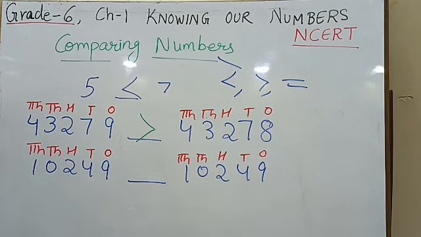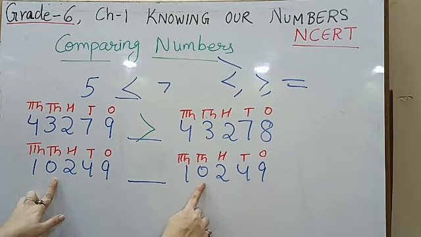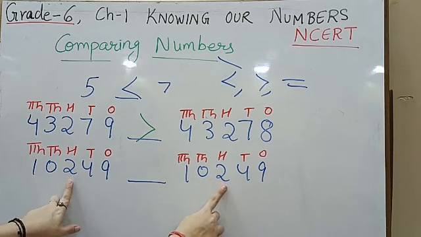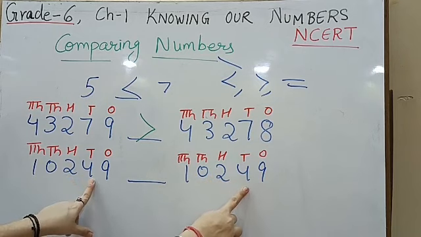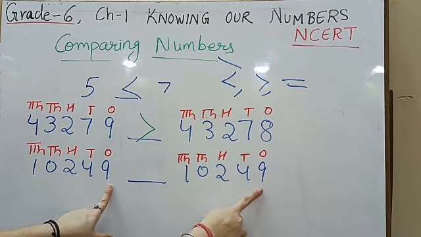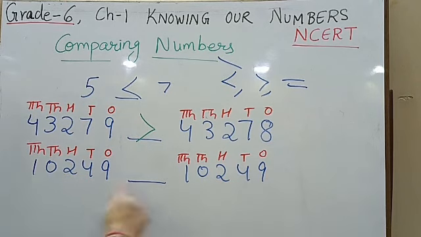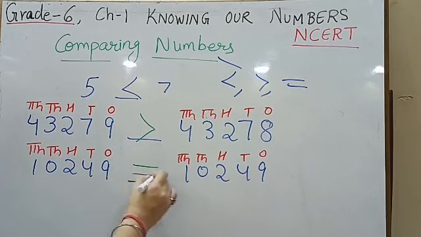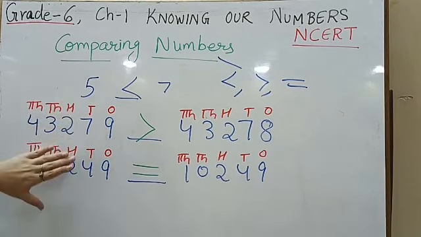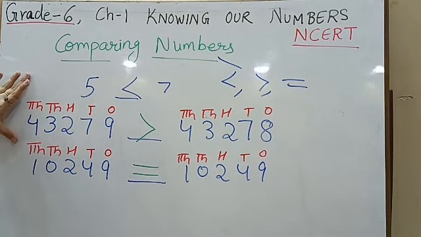Now since the first step is clear that on both sides there are 5 digits, now let us compare the highest place value. It is 10,000. So 1, 1, they both are equal. Move to the next place. 1,000. 0, 0, equal. Next place 2, 2, equal. Next place 4, 4, equal. Next place 9, 9, equal. Since all the digits are same, the answer is going to be an equal to sign, because they both are equal. So this is how we are going to compare the numbers.